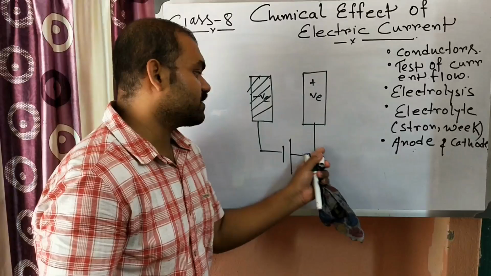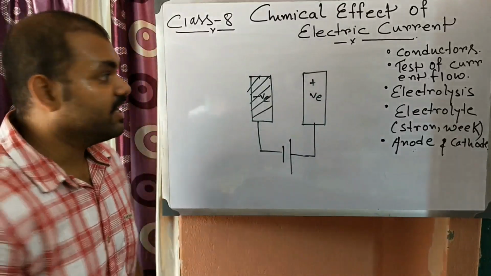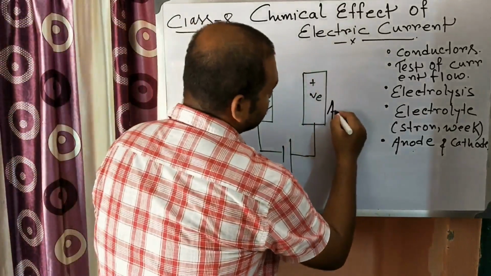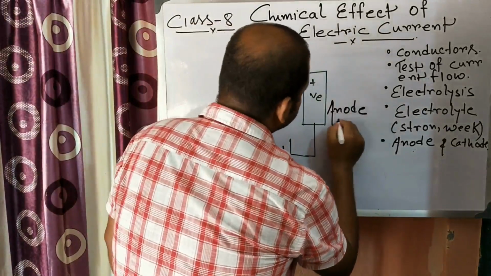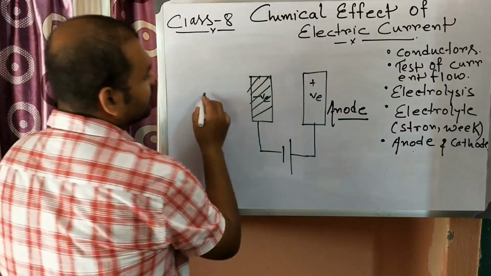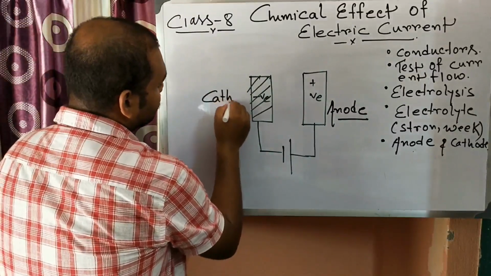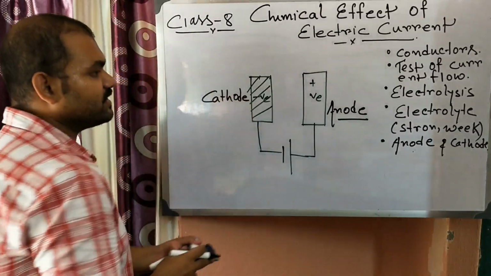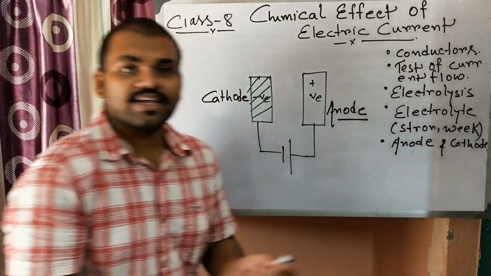The electrode connected to the positive end is known as the anode, and the electrode connected to the negative end is known as the cathode. So one is anode and one is cathode.